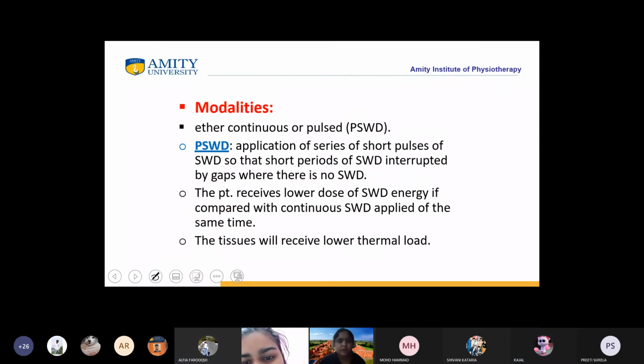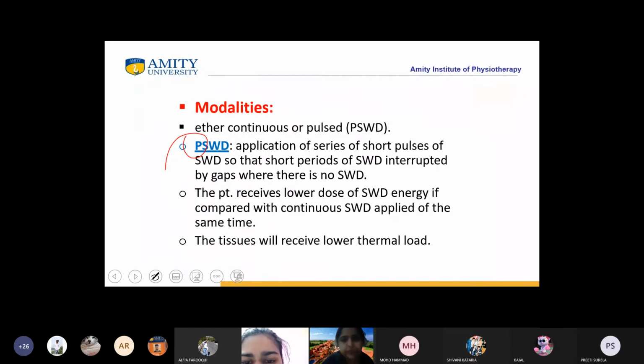So the modality is either continuous or pulsed. What do you mean by pulsed? Pulsed means that it is applied as a series of short pulses of short wave diathermy. It is similar to how we give pulsed ultrasound. Like we give pulsed ultrasound and continuous ultrasound, in a similar way we give pulsed shortwave diathermy and continuous shortwave diathermy.